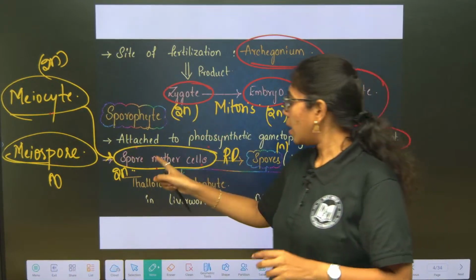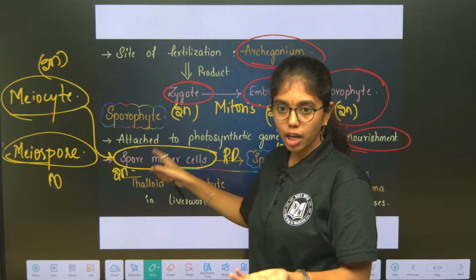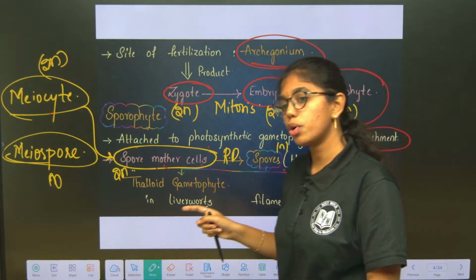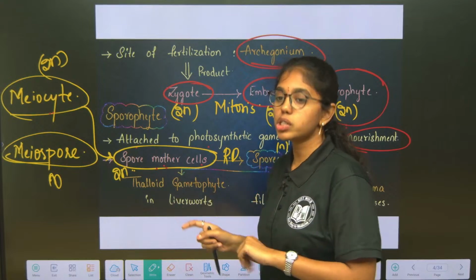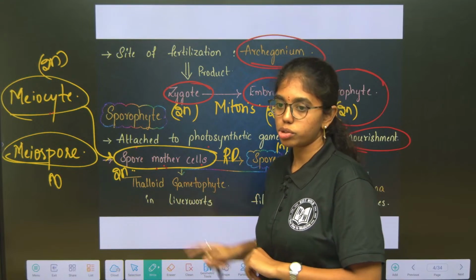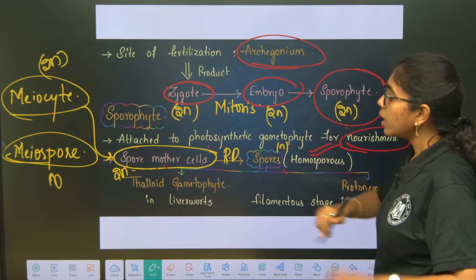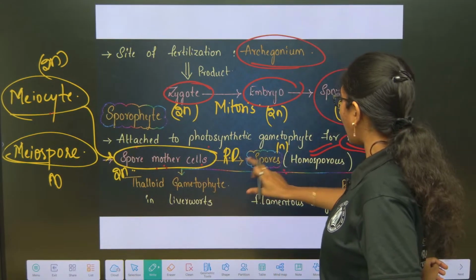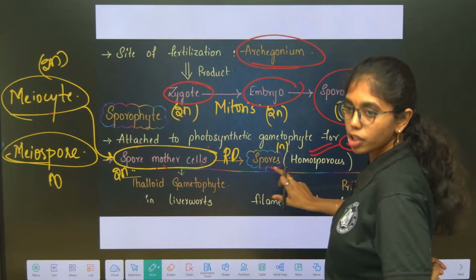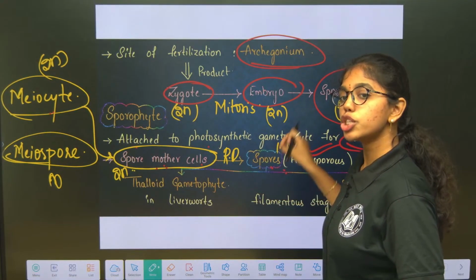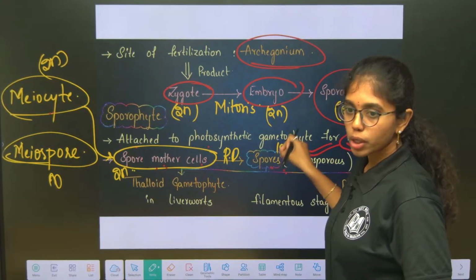Okay. From a spore mother cell or a meiocyte, how many spores are formed? Like from 12 spore mother cells, how many meiospores are formed? As such, you may get questions. So, you have to be clear on the terms. Okay. Yeah. So, here spore mother cell, after reduction division, they will form what? Spores. All spores are alike. This is what condition? Homosporous condition.